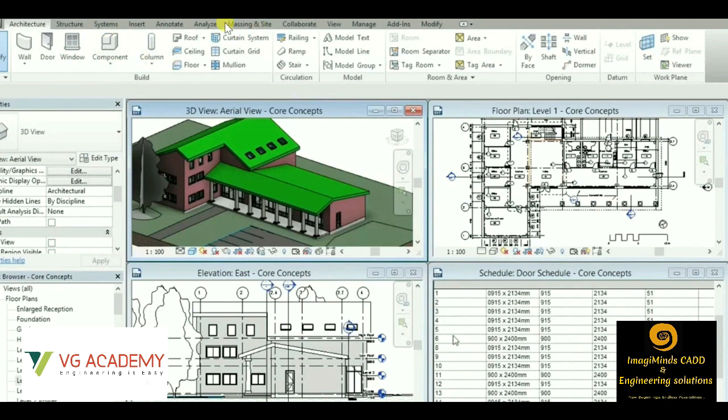Then we have columns, roof, ceiling, floor. Each and everything that is required for a building is present in Revit architecture software. Then we even have the structural part as well. We'll be discussing that later. So let us see the video. Let us give you a short basic idea about the Revit architecture software.